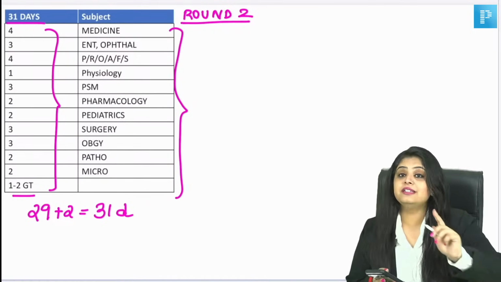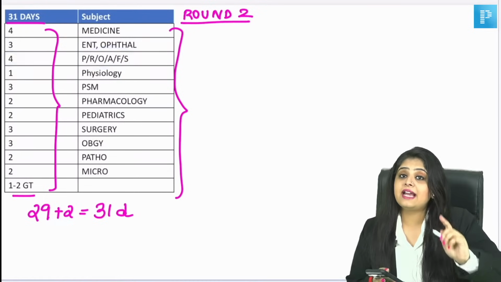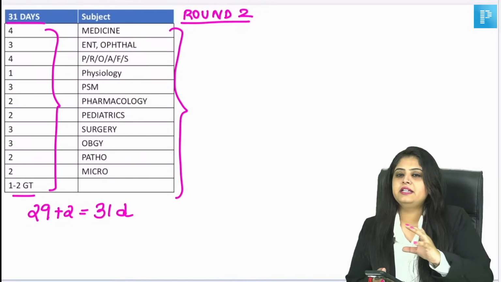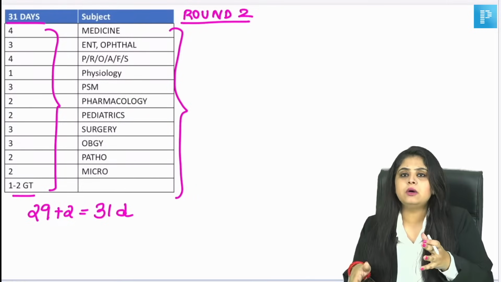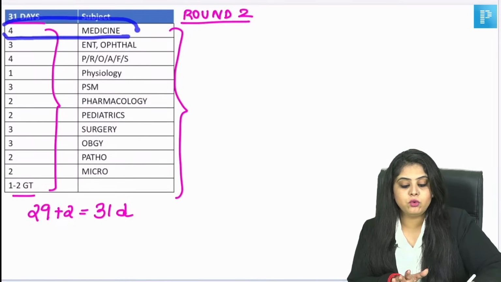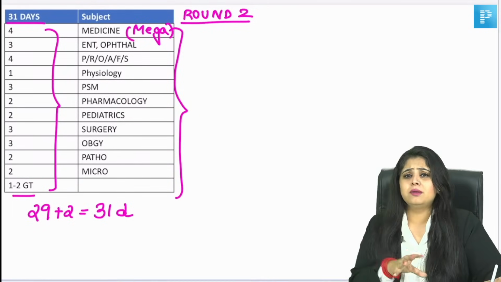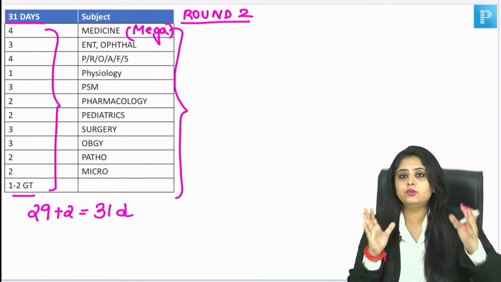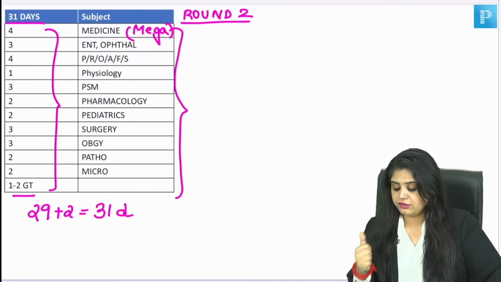and I have enlisted the number of subjects and how you should be doing it, and I've given a good number of days. Iske andar, if you notice, usually all subjects have 2 to 3 days. Short subjects I have given 4 days, and if you feel that, ma'am, every day medicine karte na, I was not getting that confidence, I want to sit down with the subject and do it properly for 2-3 days, so I have given you a 4-day mega revision of medicine. Jo bhi chhoot raha tha, you thought that some systems were covered, some I could not, backlog ho gaya, whatever you were left with, those 4 days will give you a final wrap up to medicine or your systems, right?